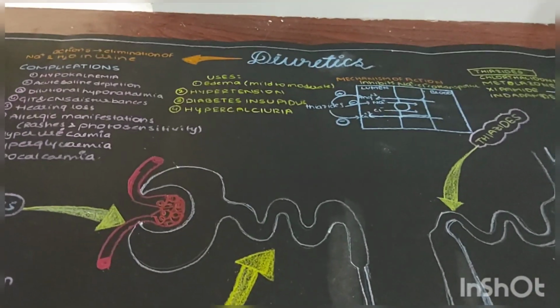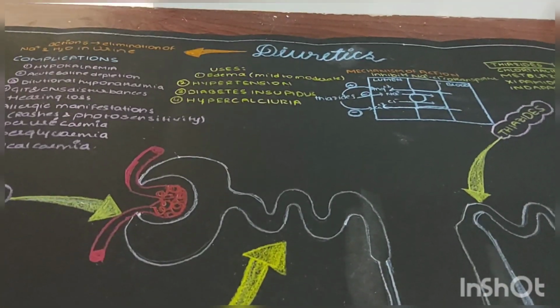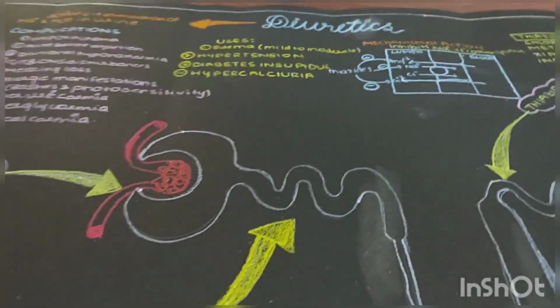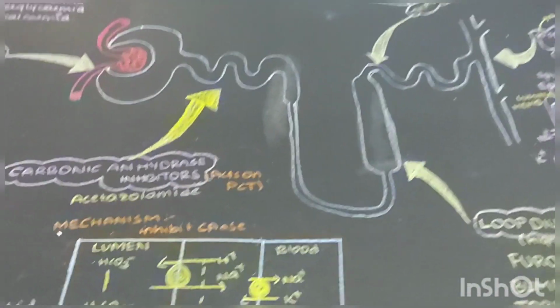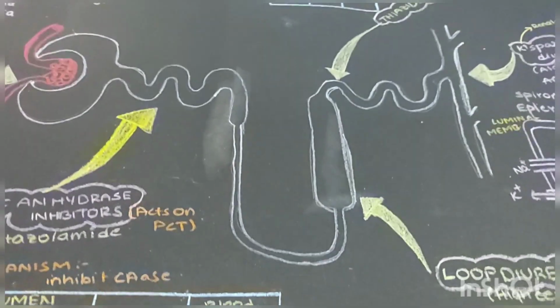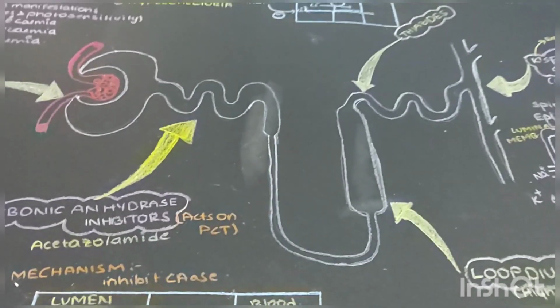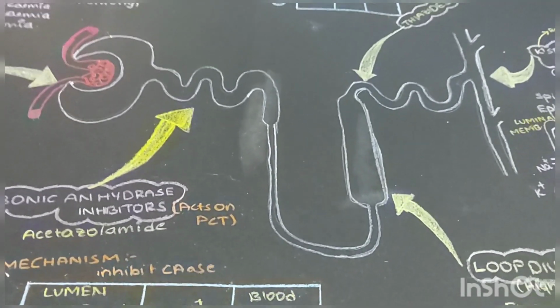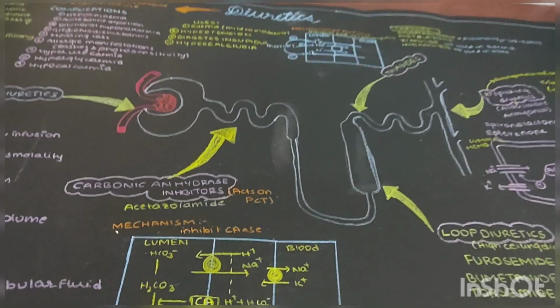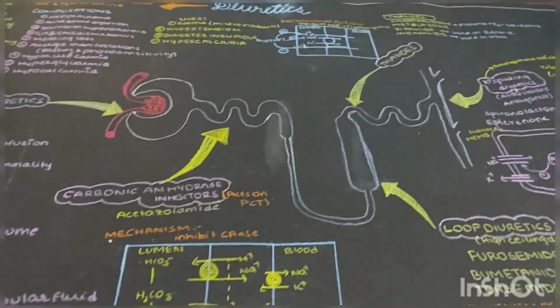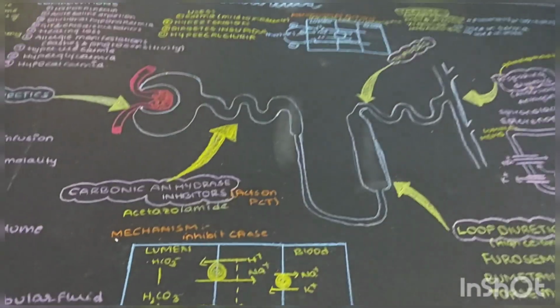Today I want to discuss the topic of diuretics, which are also called natriuretics. The main action of diuretics is to eliminate sodium and water in the urine. The main organ for excretion is the kidney. In the kidney, the structural and functional unit is the nephron. These diuretics act on different parts of the nephron.